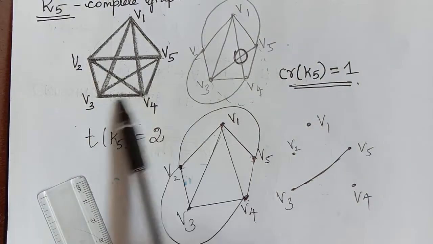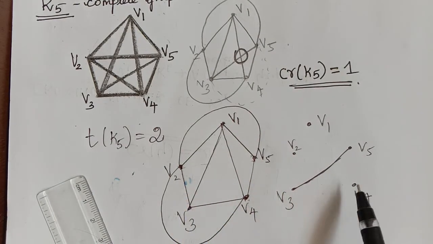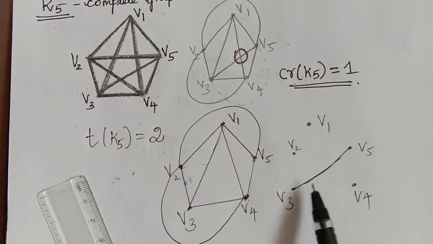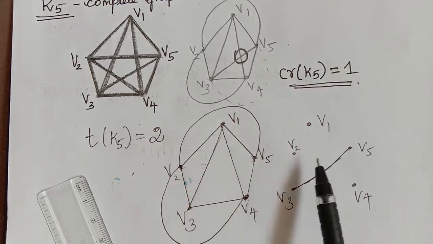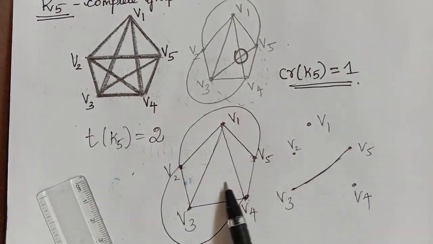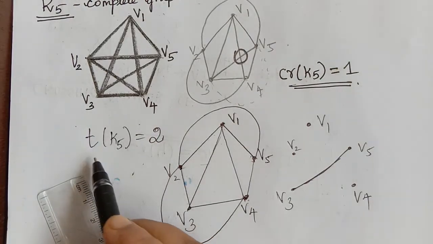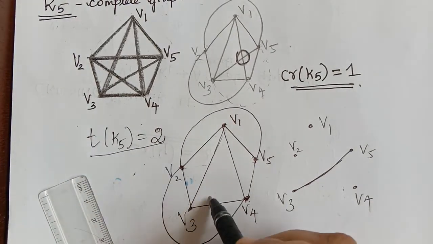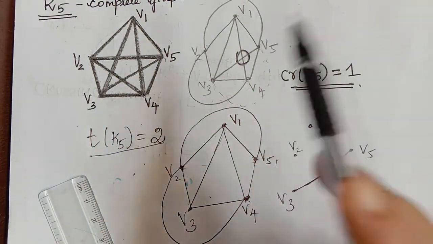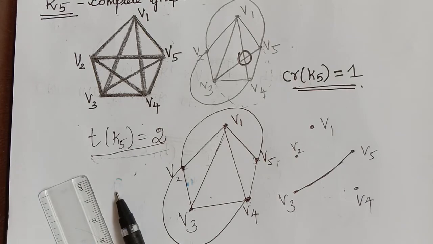Now this K5 has been decomposed into two planar graphs where there are no crossings, and if we see, this is one of the subgraphs and this is another subgraph whose union will give you our original graph. Without any crossing we have drawn these planar subgraphs, and therefore the thickness is the minimum number of graphs into which this original graph has been decomposed, and so therefore the thickness of K5 is equal to 2. Hope you have understood it.